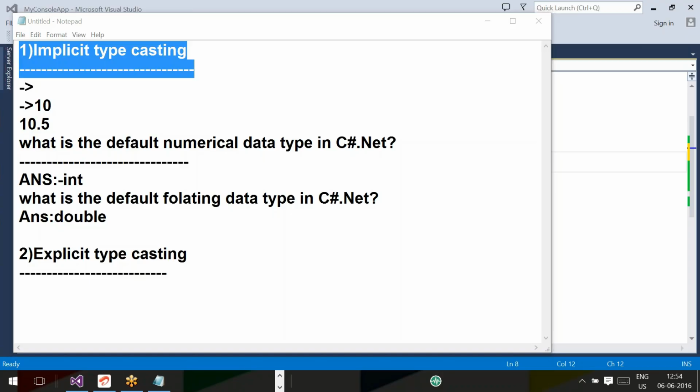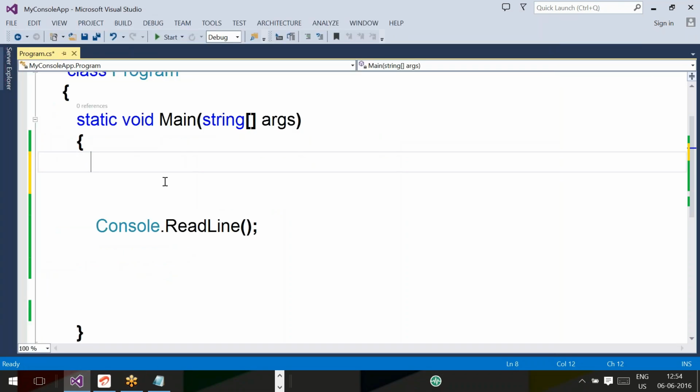Next, can you give me some examples for implicit typecasting? Did you find implicit typecasting anywhere, guys? We have already seen so many places, integer to double. Yes, sir. We didn't know that it was implicit, but we have done it.